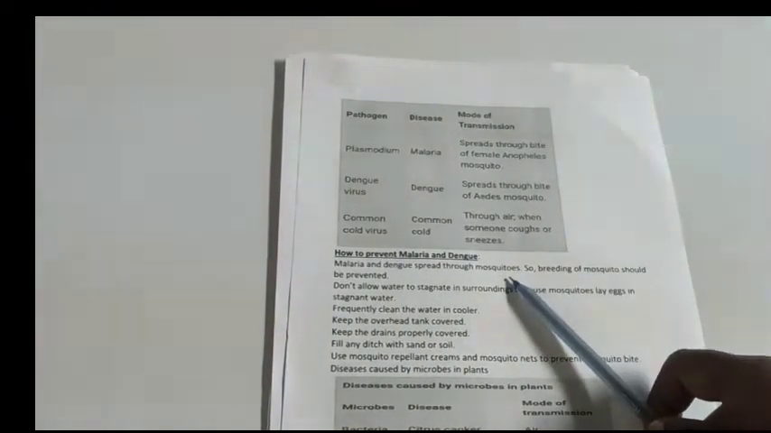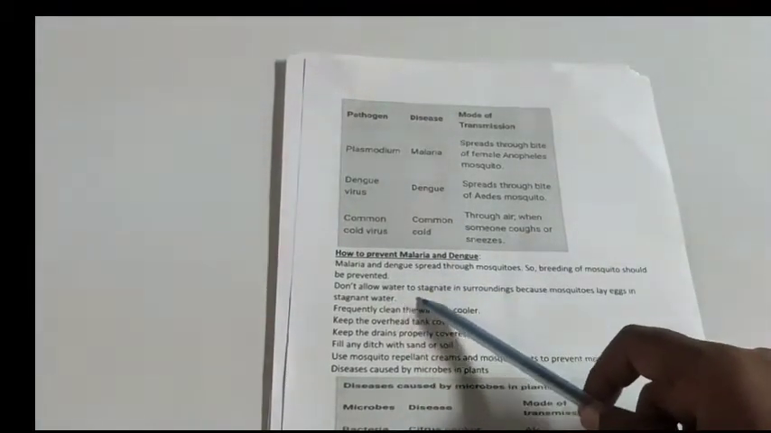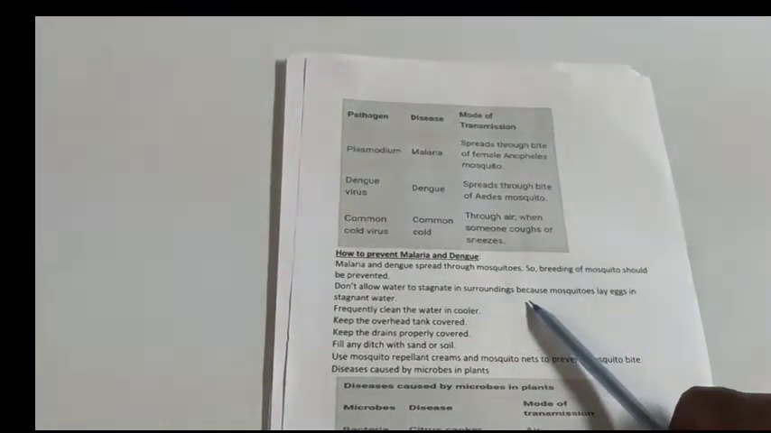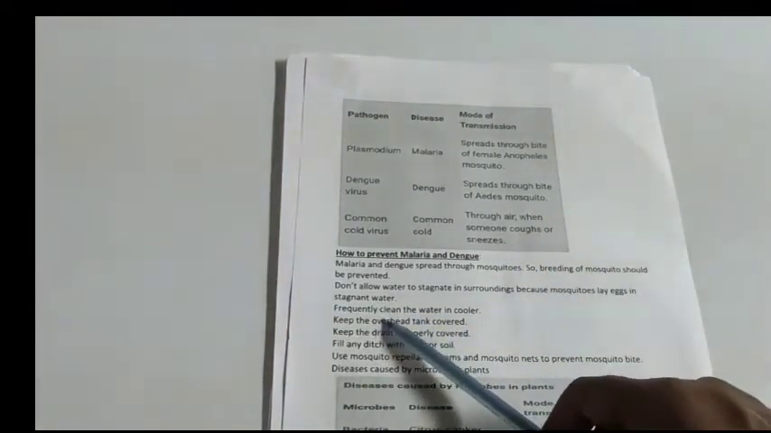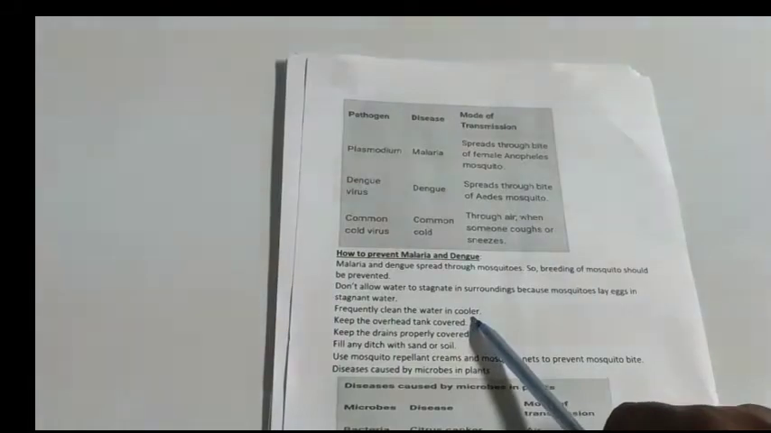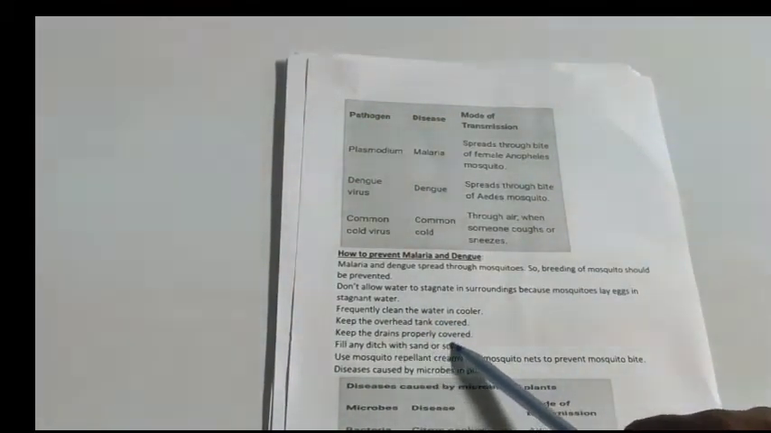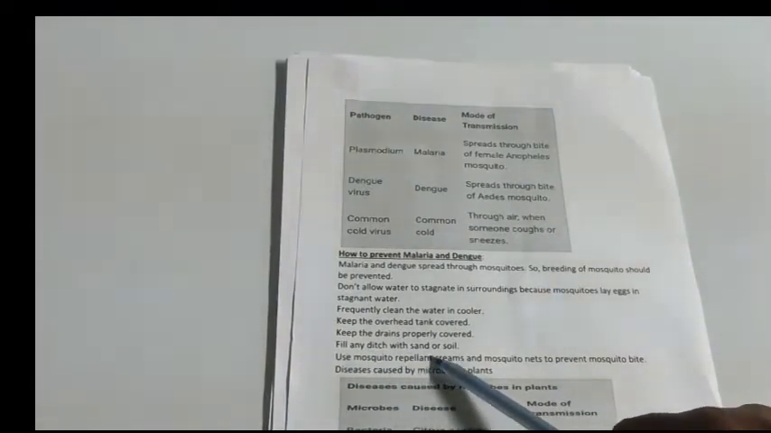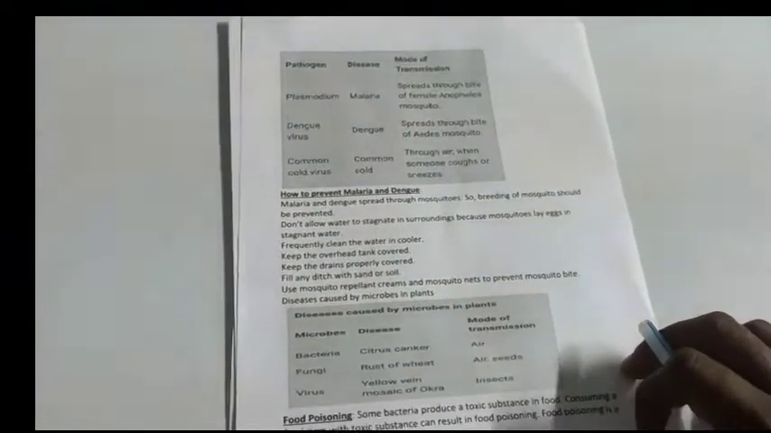So in our surroundings, breeding of mosquitoes should be prevented, and we should not allow water to stagnate in our surroundings, because mosquitoes lay eggs in stagnant water. Frequently clean the water in the cooler. Keep the overhead tanks covered. Keep the drains properly covered. Fill any ditch with sand or soil. Use mosquito repellent creams and mosquito nets to prevent mosquito bites.